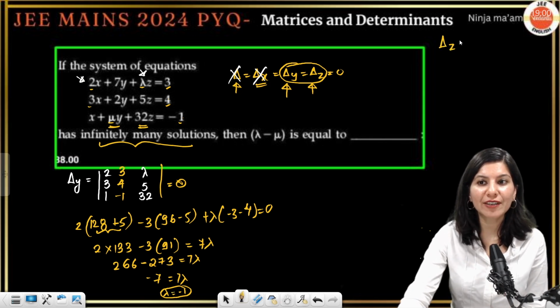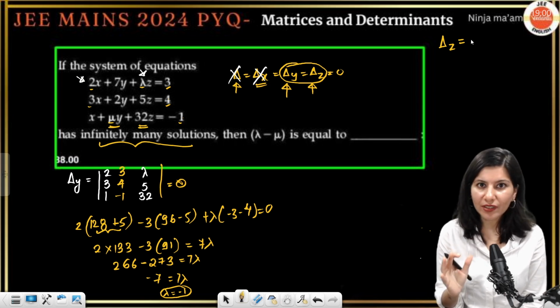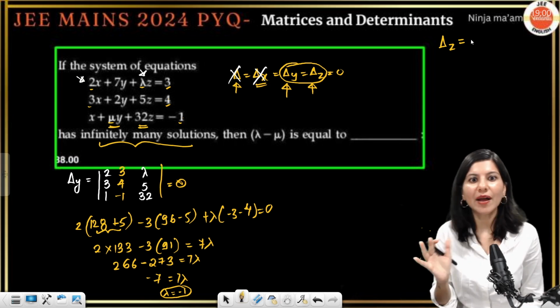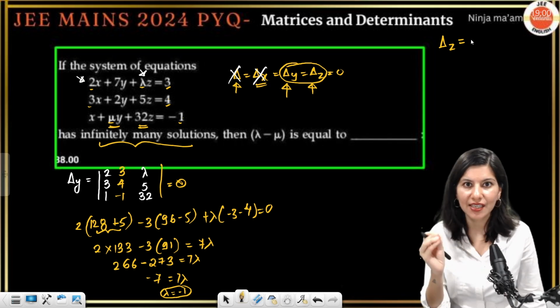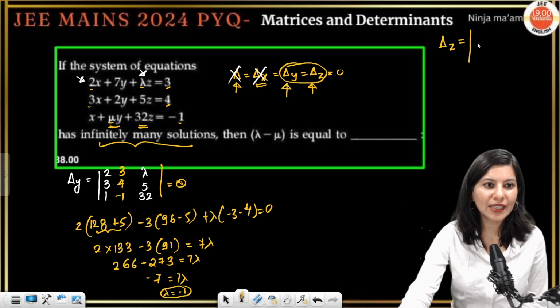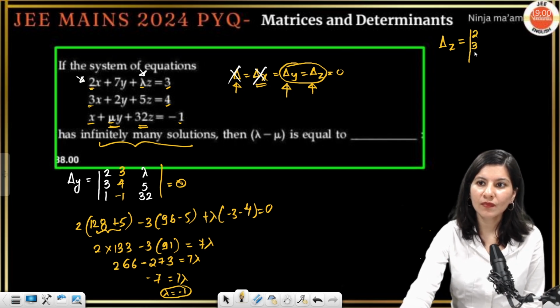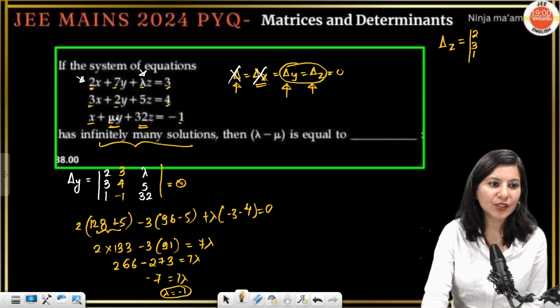Now you have to check for del z. So right now you have got the value of lambda, so it doesn't matter if you calculate del x, del y, del z. But since we have decided del z, let's calculate del z only. For del z, column 1 will have 2, 3 and 1. Column 2 will have 7, 2 and mu.